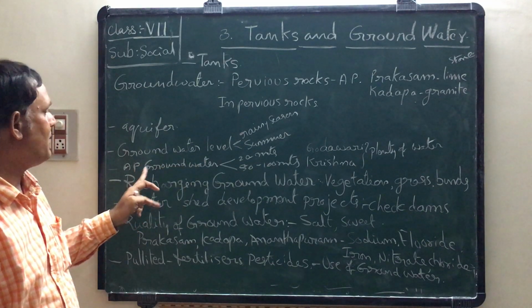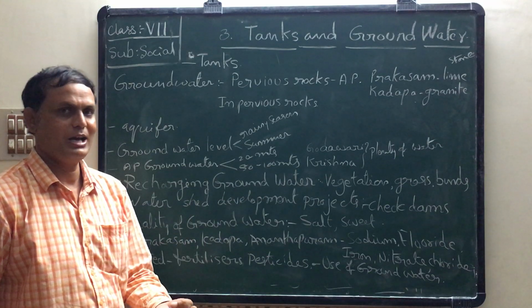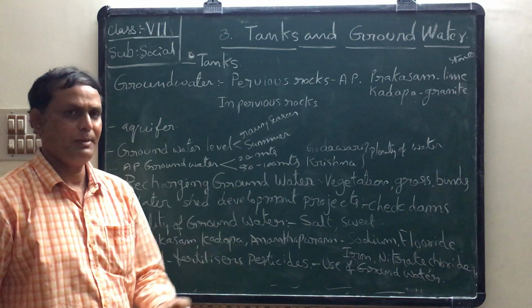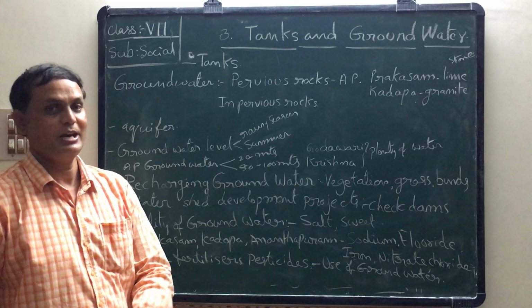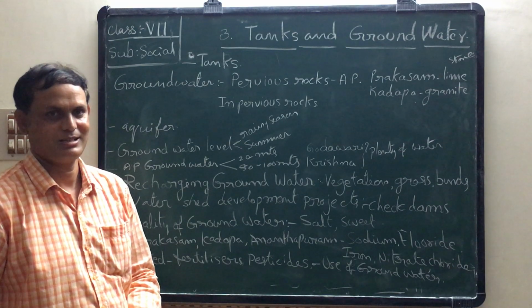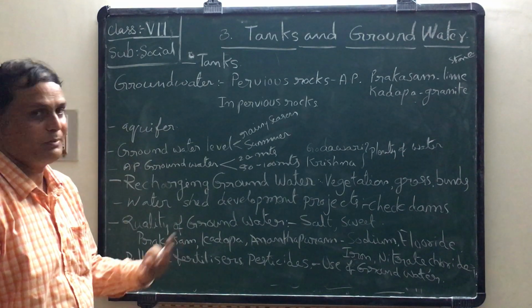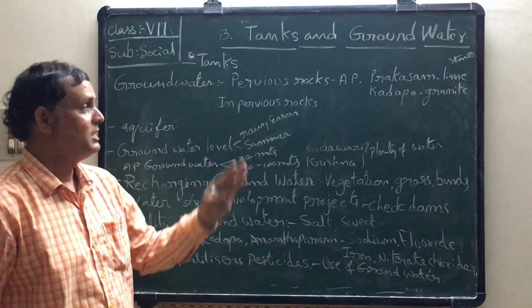Next one, AP groundwater. In our AP, below the earth's surface, many kinds of rocks are there in many districts. Some rocks are pervious, some are impervious.